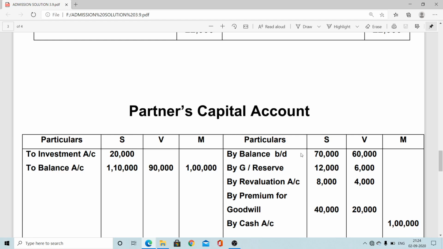For opening balances, no journal entry will be there. For the general reserve, you have to pass the journal entry: general reserve account debit to old partners' capital account. For revaluation, revaluation account debit to old partners' capital account. For goodwill, two entries, which we discussed in the last class: bank to premium for goodwill, and premium for goodwill to old partners' capital. For the new partner's capital contribution, cash or bank account debit to new partner's capital. For investment taken over by S, S's capital to investment. Suppose in the question it asks for journal entries, then you have to pass only journal entries. We cannot prepare any ledger account directly.